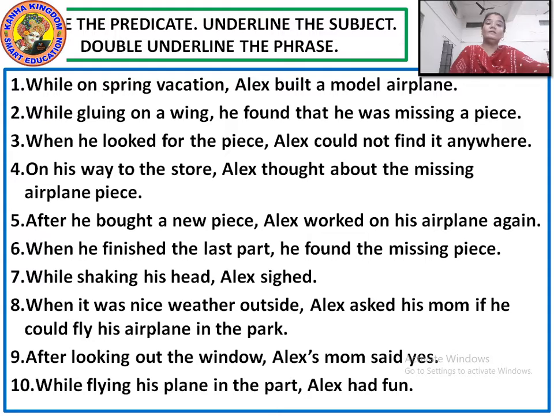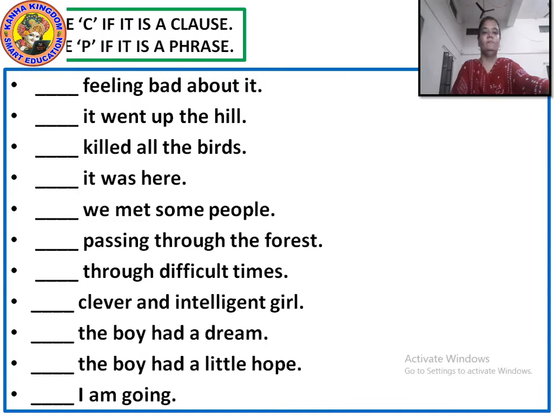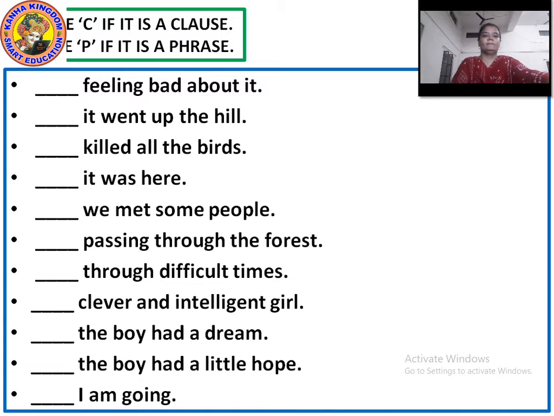Fine. Let's move to the next exercise. Rest of the sentences you have to solve. Just circle the predicate, underline the subject and double underline the phrase. Let's move to the other part. Now in this exercise 2, what are you to do? You are to write C and P. C for clause and P for phrase. Okay?